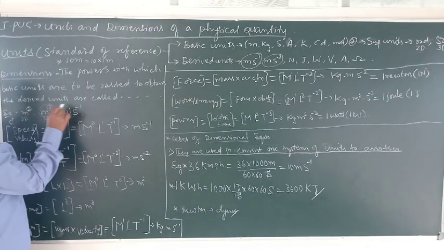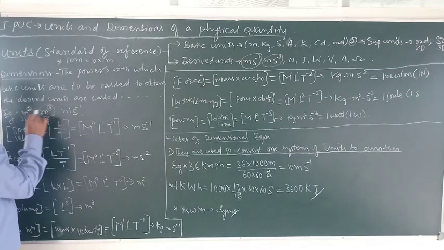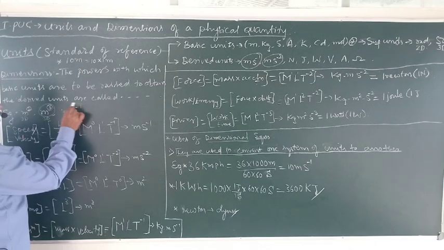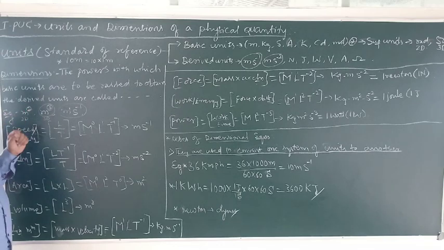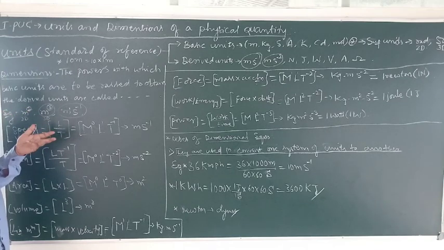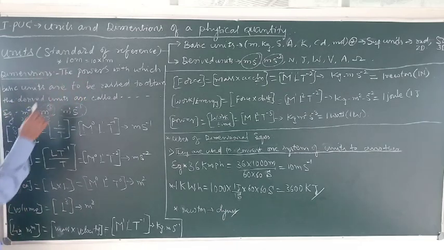These powers with which these basic units are to be raised to obtain the derived unit are called dimensions. Dimensions signify to what extent a basic unit is involved in the physical quantity. Okay, very good.